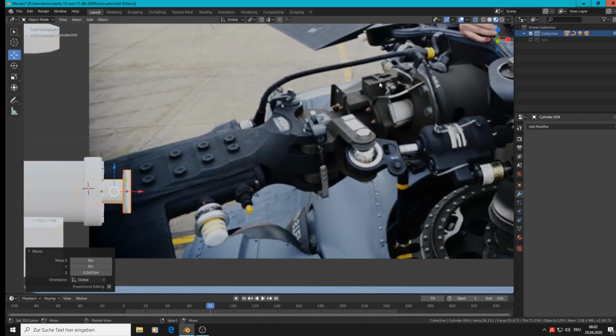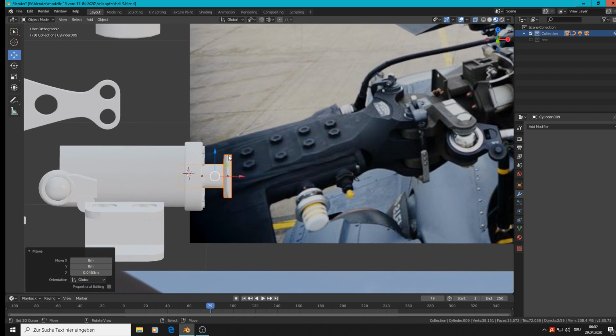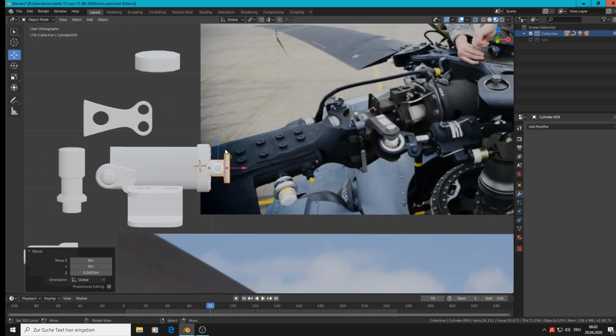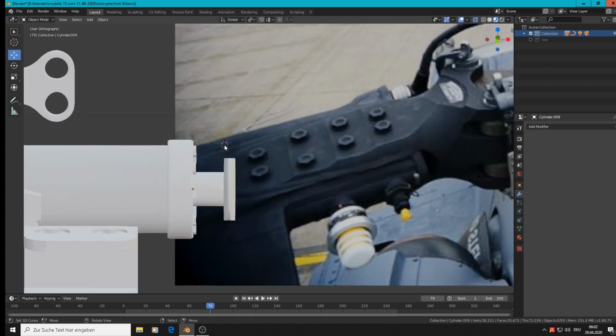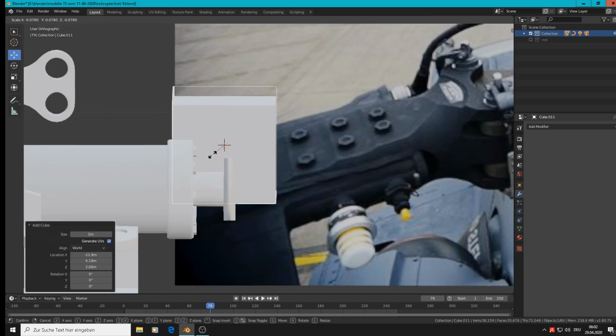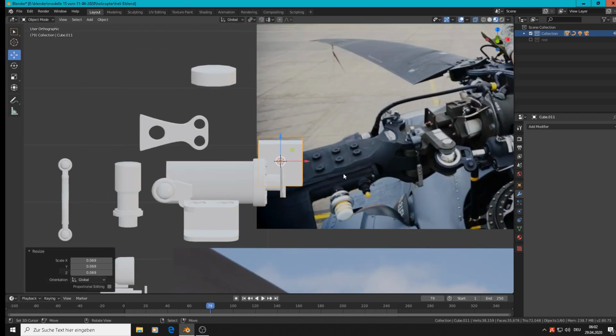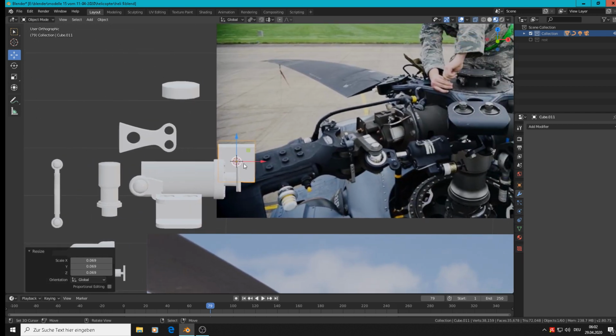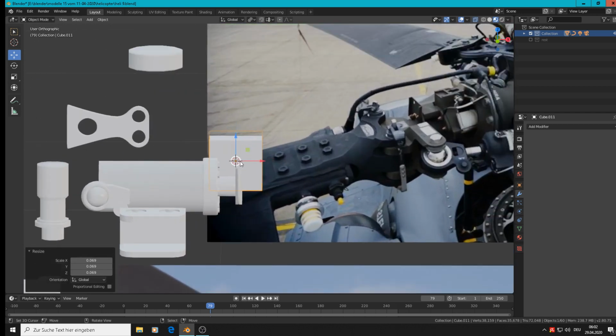Here comes this quad on it. So there we can take a simple quad. So add mesh cube, and it should lap over and go down.